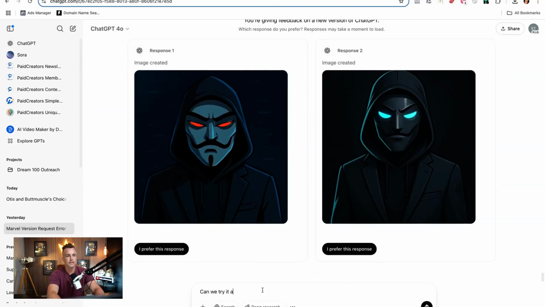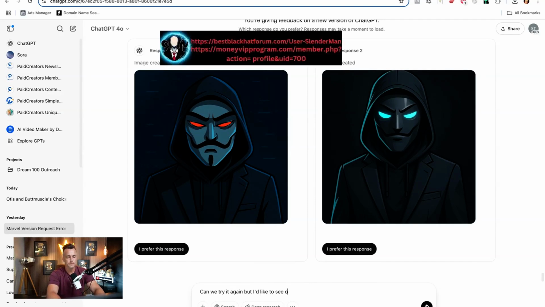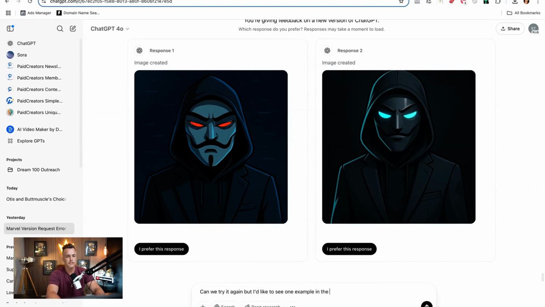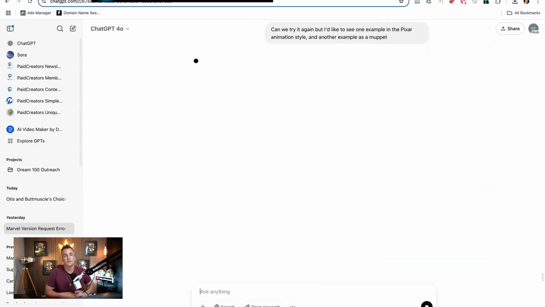Can we try it again? But I'd like to see one example in the Pixar animation style and another example as a Muppet. Right, so you can kind of play with this and figure out what you want your avatar to look like, what you want it to embody, how it should do these things. And so you can start to build this out.